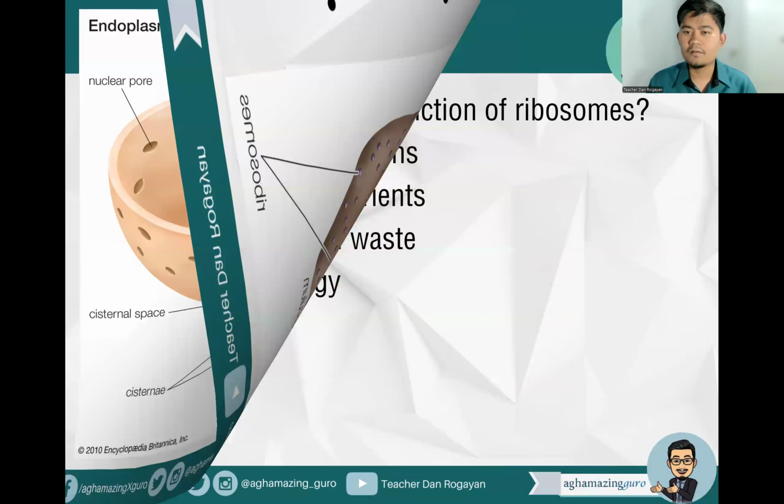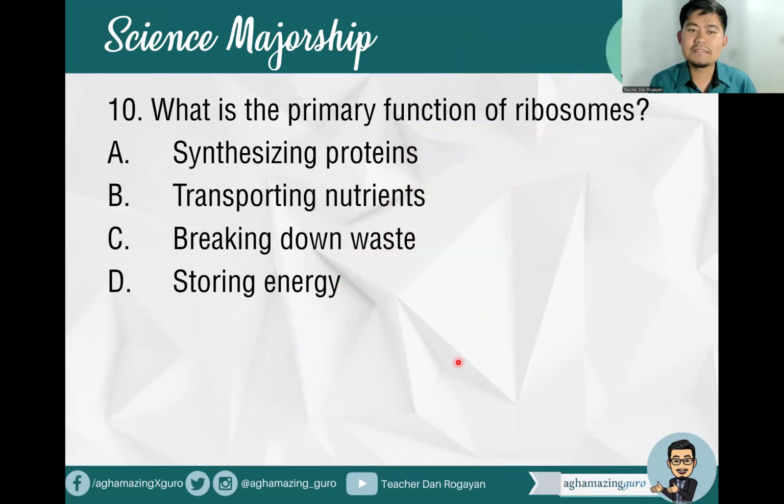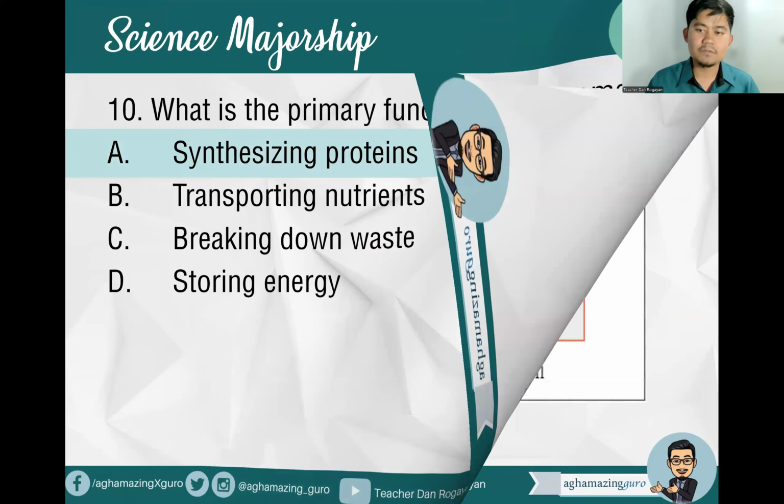Okay? So last question, question number 10. What is the primary function of ribosomes? A, synthesizing proteins, B, transporting nutrients, C, breaking down waste, or letter D, storing energy. Alright? So, syempre, pag ribosome, very basic question ito in majorship, that is synthesizing. Protein synthesis or protein production.